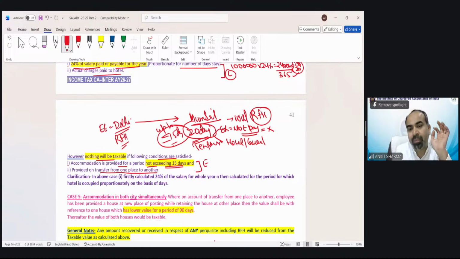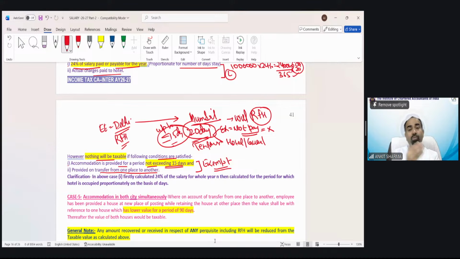This would be exempt. Let me tell you one more thing. Suppose I work in Delhi. I am doing my job at Delhi. An employer sends me for 20 days to Mumbai for training or to attend a conference. I am not shifting to Mumbai. I would be back after 20 days. For that 20 days, the employer provided hotel accommodation. Then this provision would not be applicable. For that, we have a separate traveling accommodation perquisite that we are going to discuss later in this chapter. This would be applicable when a job shifting is there.